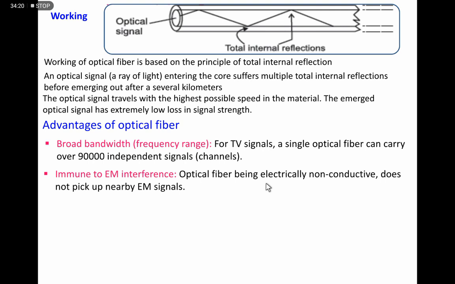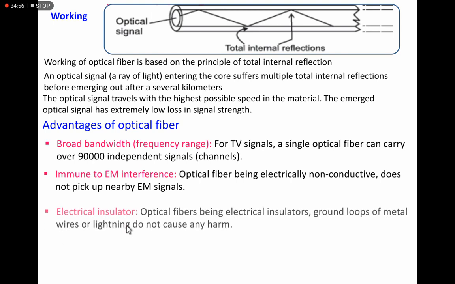That is, a transparent material is used for optical fibers, and this material is not conductive. So there is no interruption of the signals which pass through the optical fibers and those present nearby. The signal passing through the optical fibers is not affected because of this non-conductive material.